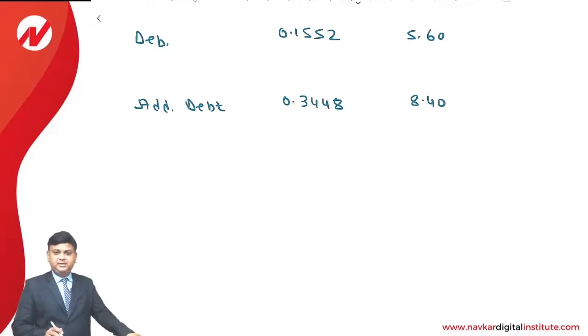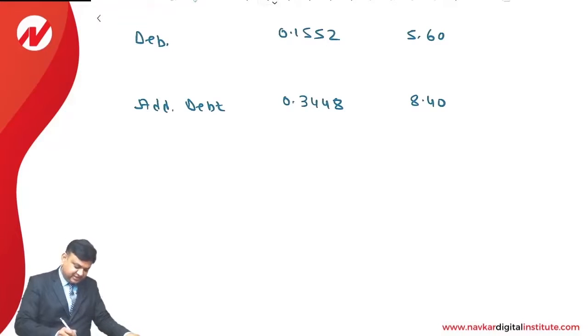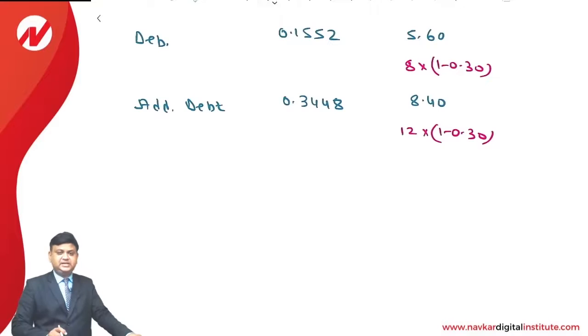Now, many a time students ask me, sir, can we calculate the cost of debt financing directly like this: 8% into 1 minus 0.3, and cost of additional debt financing 12 into 1 minus 0.3? Can we do answers like this? The answer is yes, subject to the condition that there is no flotation cost, and no premium or discount at the time of issue of the security.